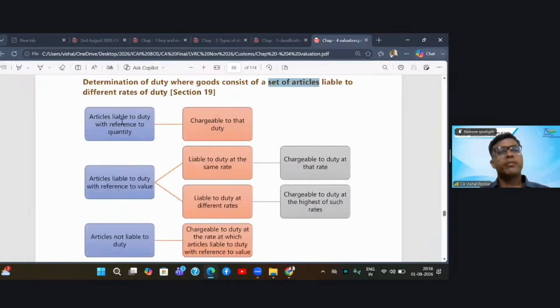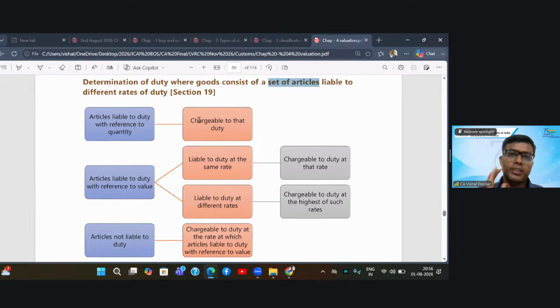So in this, they say first check, is the customs duty on your goods leviable on the basis of quantity? That is, there is specific duty and not ad valorem duty. Now, if it is specific duty, that is, a duty to be computed not on the value but on physical characteristics like quantity, weight, length, etc., then simply you can find out the duty because the duty is on the basis of units and not on the basis of value.